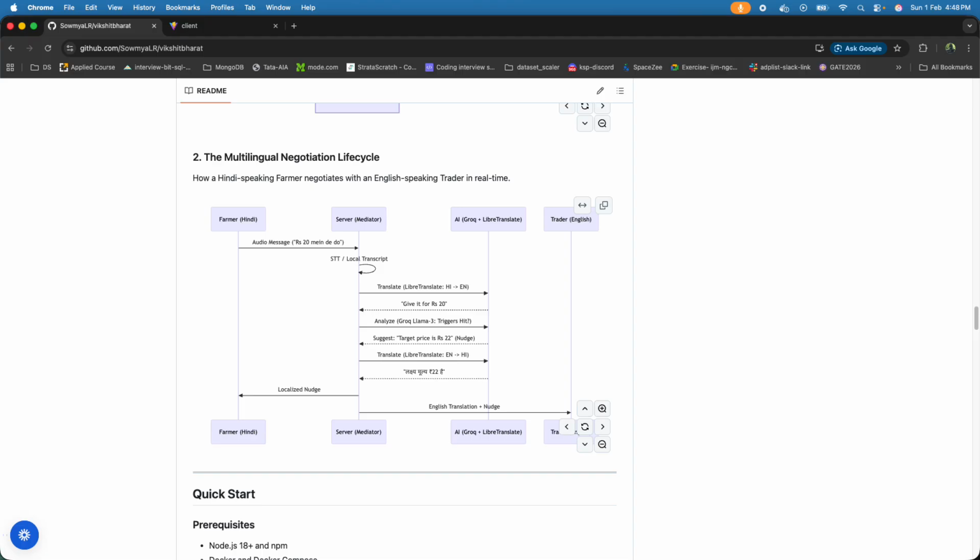Finally, Dharmavyapara is not just a marketplace, it is an agentic AI ecosystem that removes language barriers, enforces market pricing, and builds a verified graph of trust for Bharat's agricultural future.